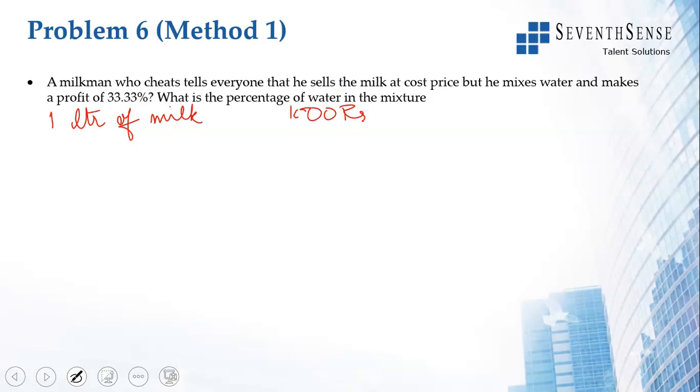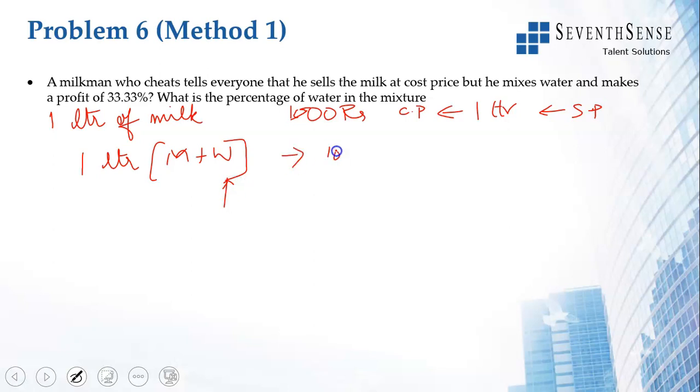Now that is his cost price, but this is the cost price if it was entirely milk for 1 liter, and if you are selling this at 1000 rupees, there is no profit, no loss. But why is there a profit now? When he is selling 1 liter, it is no longer just milk. It is 1 liter of milk plus water. But the cost of water is 0. So if he sells it at 1000, he is going to make a profit. Why? Because the quantity of milk in this will be lesser than 1 liter.